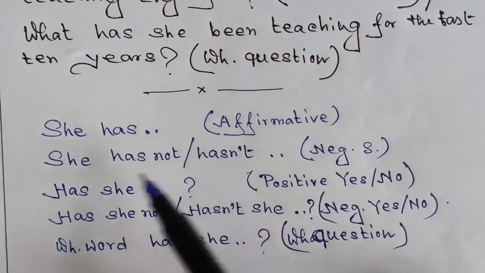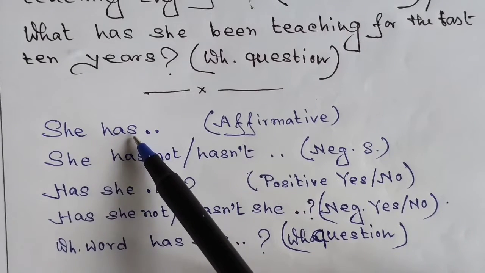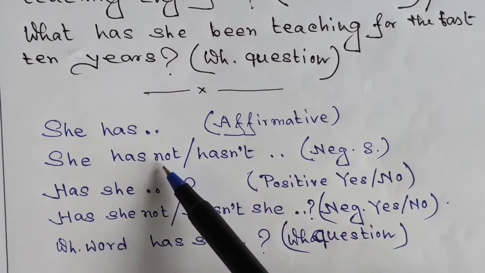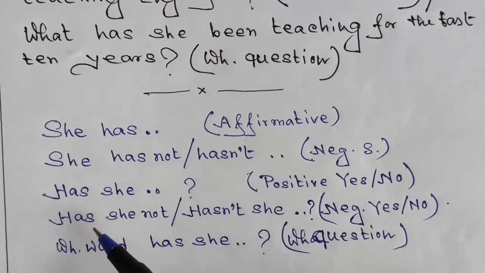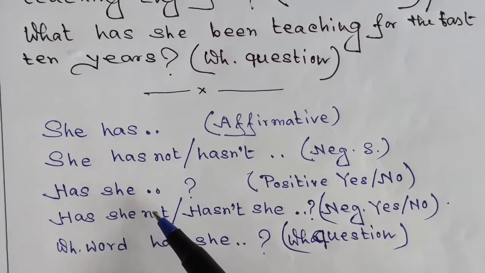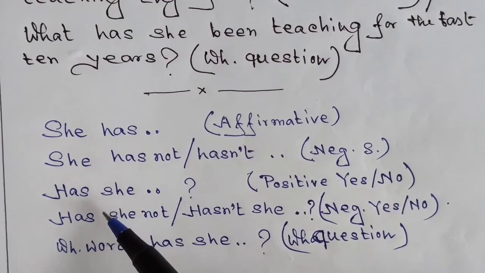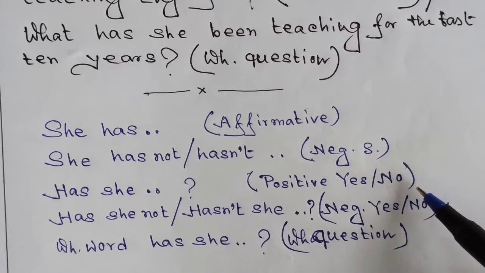She has, and if we turn this positive sentence into a negative one, we have to just say she has not, or we have to just write she has not or she hasn't, and that makes your negative sentence. If you want to make a yes no question out of that, this is a very nice thing. I think this will help you. Has she, and all the words should be there, and that makes your positive yes no question.